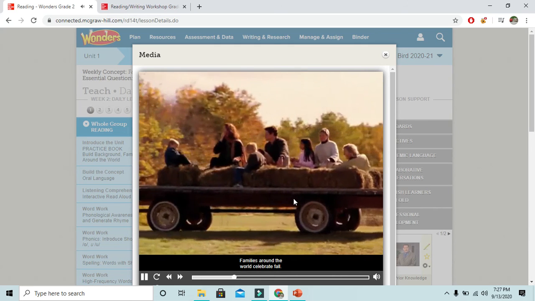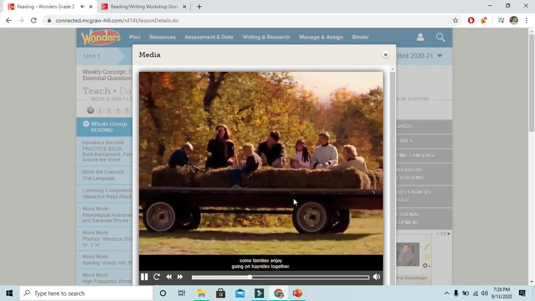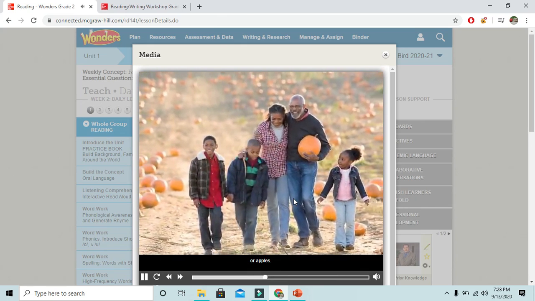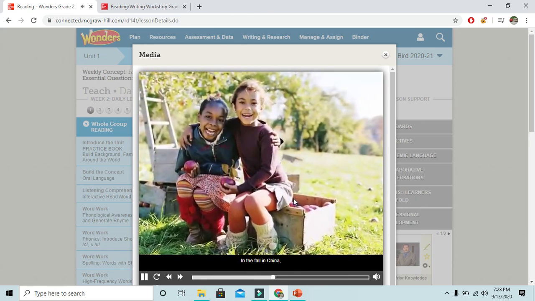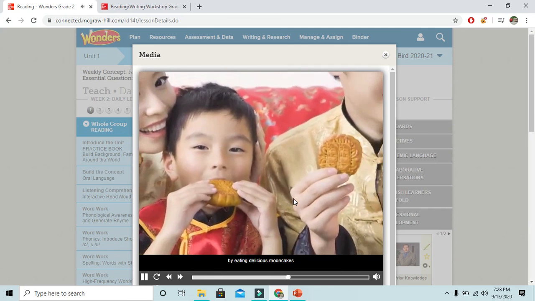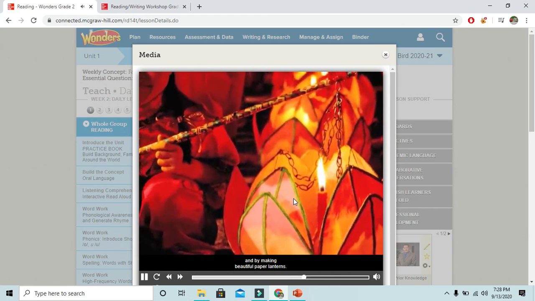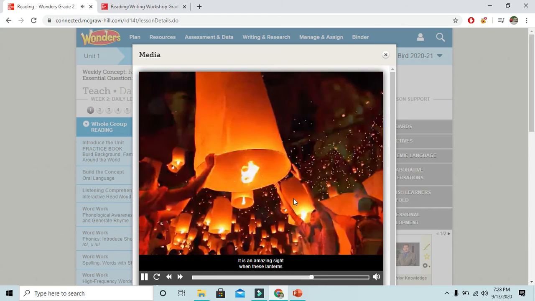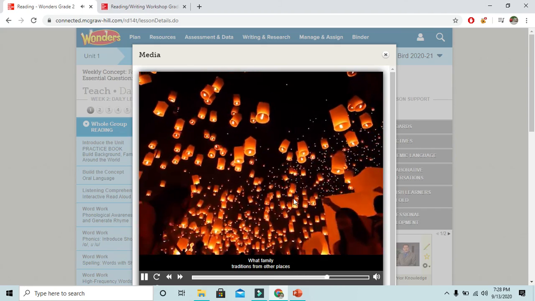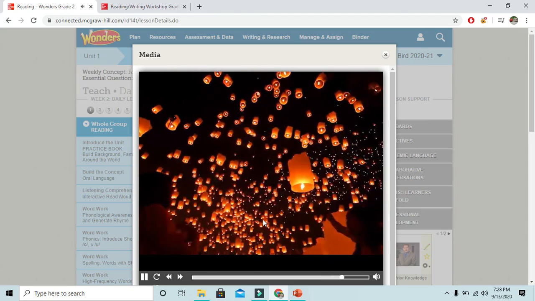Families around the world celebrate fall. In the United States, some families enjoy going on hayrides together. Other families pick pumpkins or apples. In the fall in China, families celebrate the Chinese Moon Festival by eating delicious moon cakes and by making beautiful paper lanterns. It is an amazing sight when these lanterns fill the night sky. What family traditions from other places do you know about?